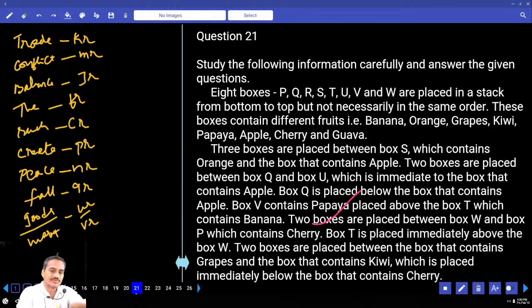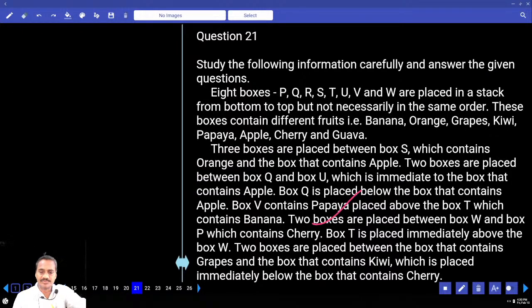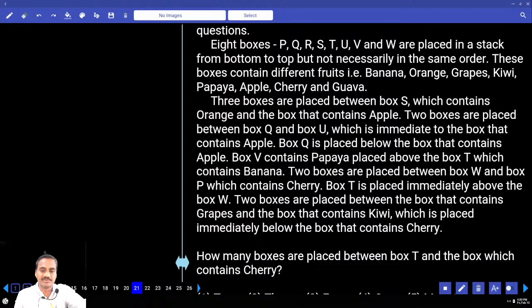Then next one, 21 to 25. Here it is based on 8 boxes that are staggered from bottom to top, isn't it? And there are different flowers and different fruits as well. 3 boxes are placed between S, which contains orange, and the one that contains apple. And 2 are between Q and U. U is immediately above apple. Q is placed below apple. V contains papaya, placed above T, which contains banana.